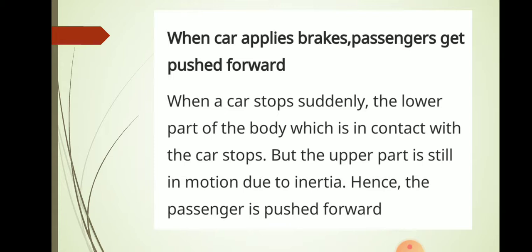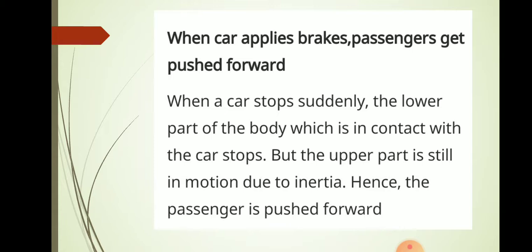In the same way, when you are traveling in a car and the brake is applied, the passenger gets pushed forward. When a car stops suddenly, the lower part of the body, which is in contact with the car, gets stopped, but the upper part is still in motion due to inertia. Hence the passenger is pushed forward. Due to this reason, the car is provided with a seat belt. You have observed that cars have seat belts, right?